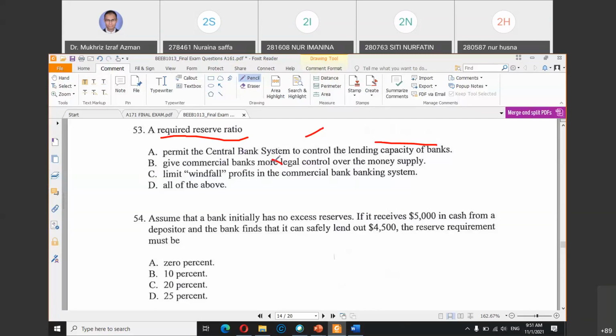And C, limit windfall profits in the commercial bank system. Windfall means durian runtuh. That is not what reserve ratio is. So the answer should be A, because that is the main purpose of the reserve ratio: how much money the bank can loan out depends on the required reserve ratio.